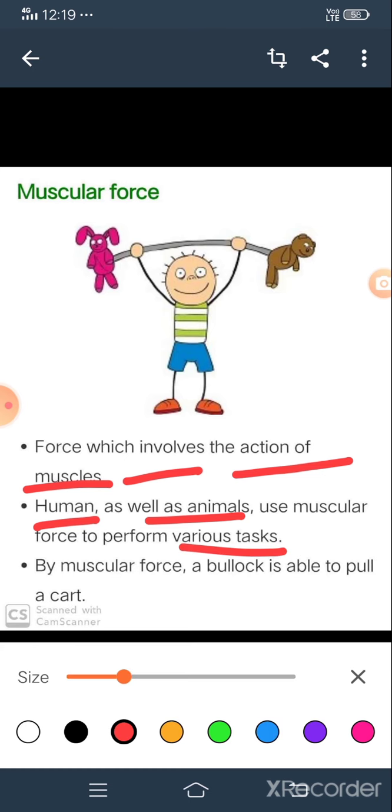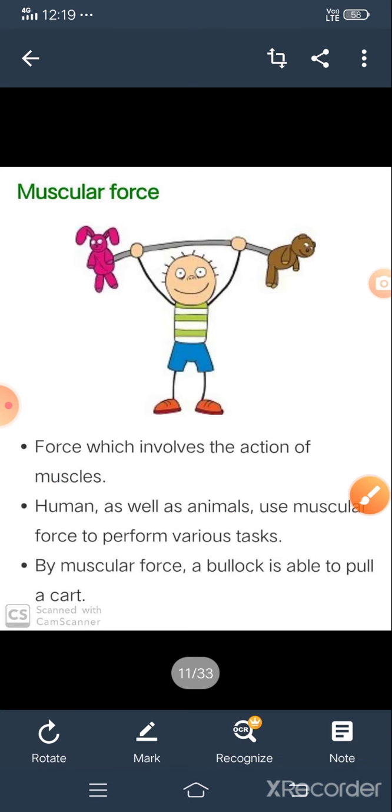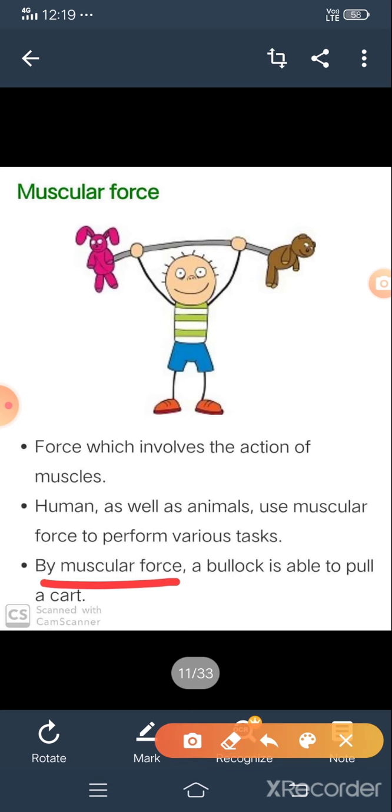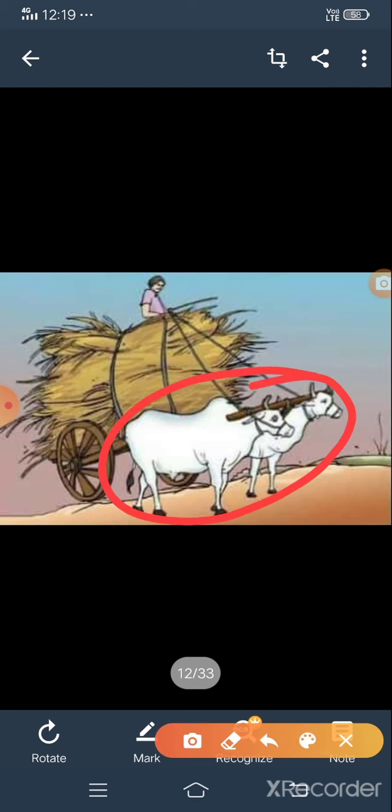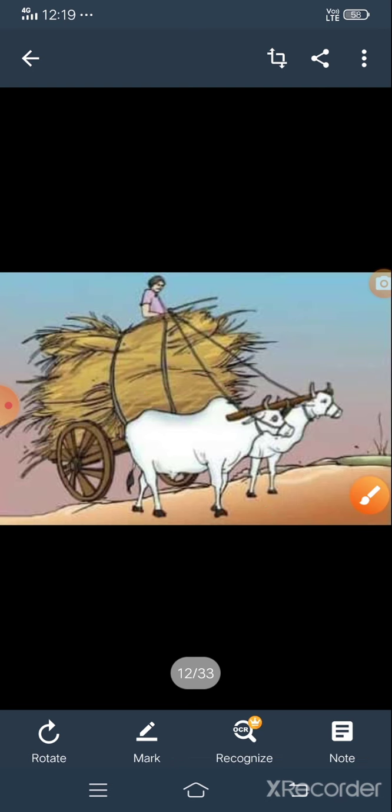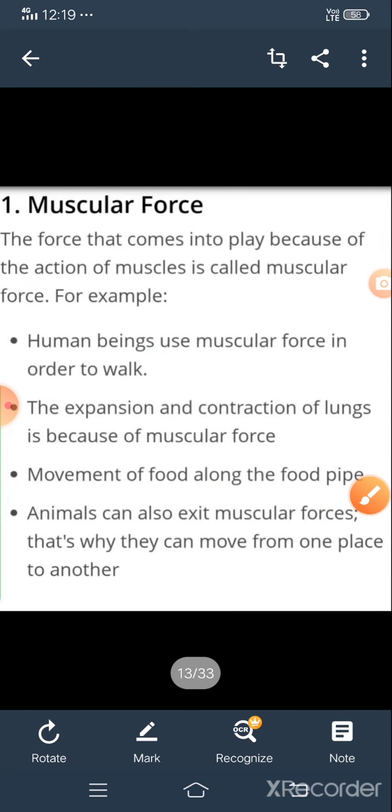Next, by muscular force a bull is able to pull a cart. Without muscles the animals could not carry anything, so it is also an example of muscular force.